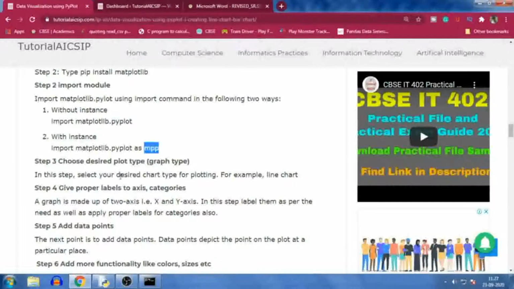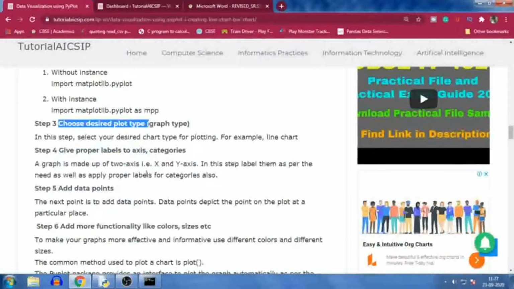The third step is to choose the desired plot type. After that you have to select which type of plot you want on your chart area, like a graph type. It can be line, bar, scatter chart, histogram, anything. So in this step, select your desired chart type for plotting, for example, line chart.